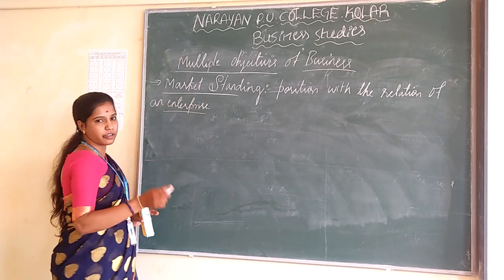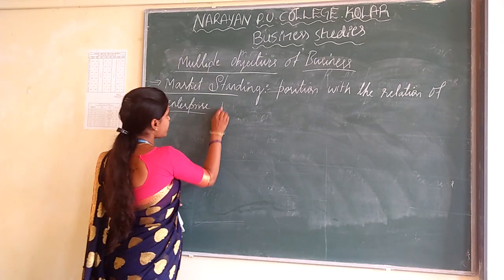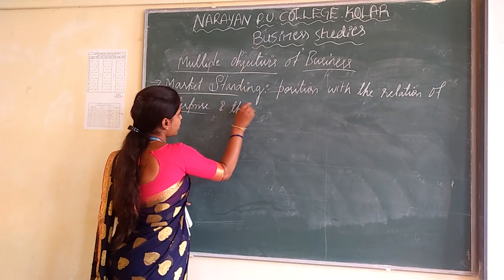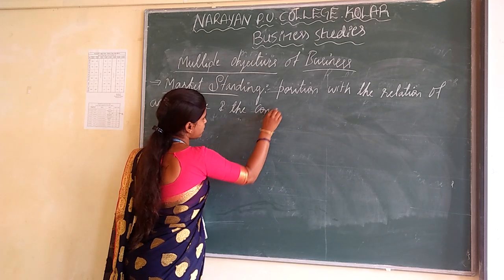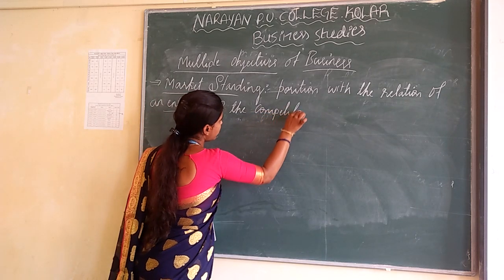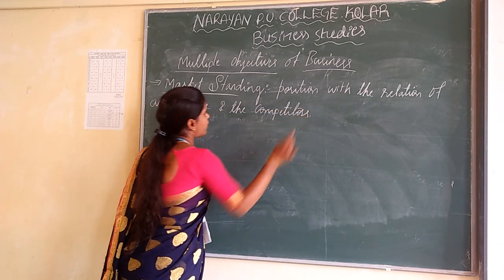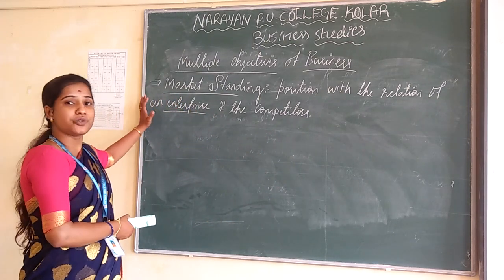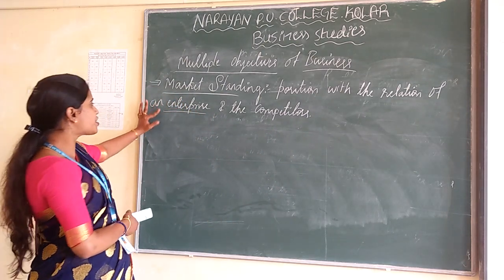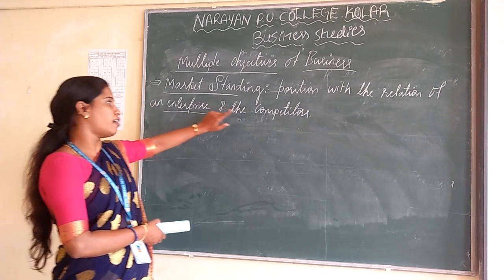Enterprise means business organization. An enterprise and the competitors. So here the market standing means it shows the position with the relation of an enterprise and their competitors.